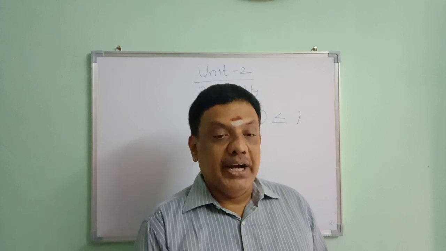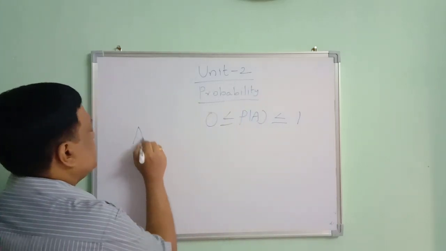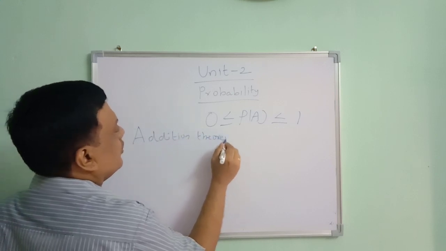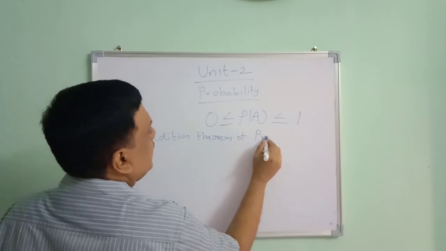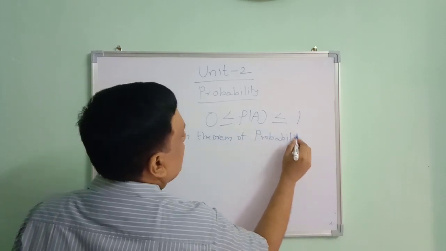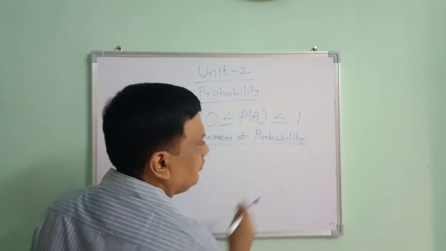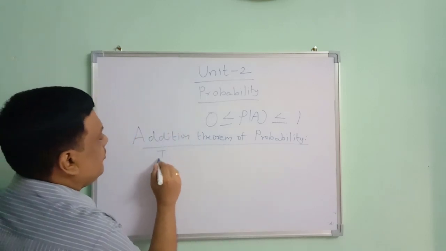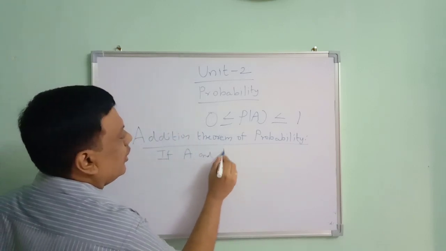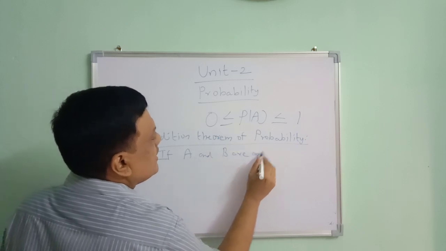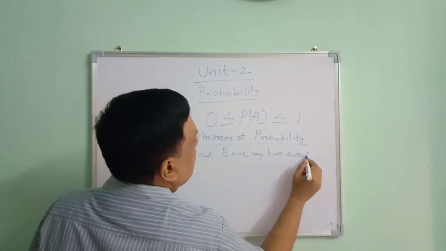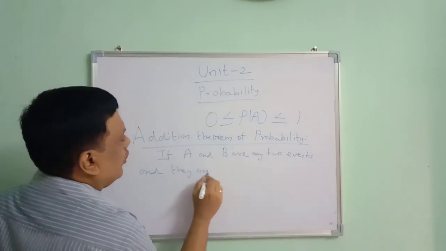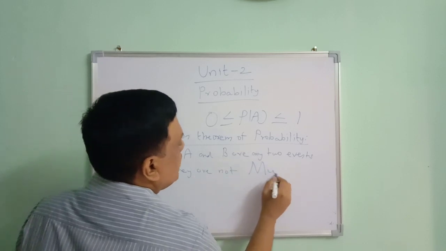Next concept is the addition theorem of probability, an important concept in our exam. What is the statement of the addition theorem of probability? There are two events A and B, and they are not mutually exclusive events.